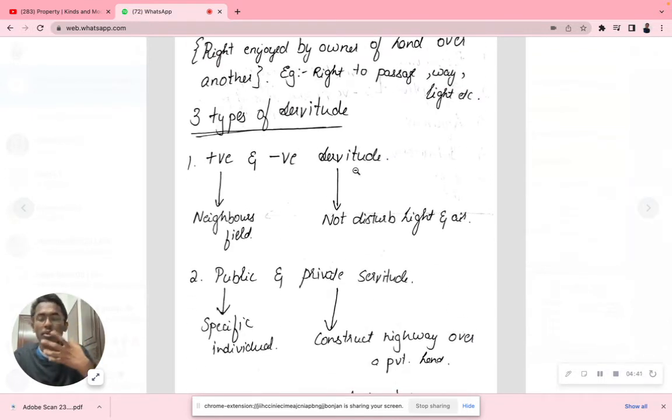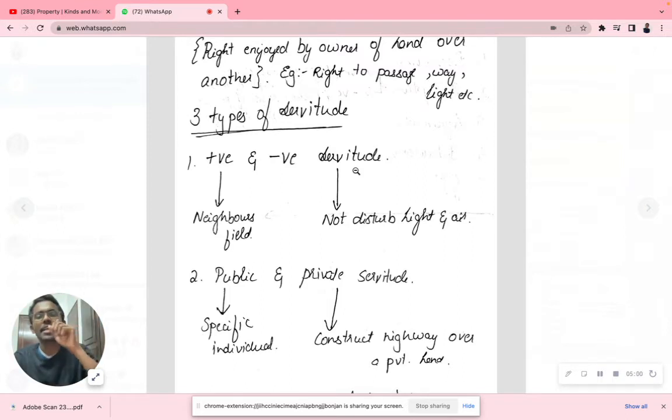Positive servitude means it could be from a neighbor's field, where I'm trying to acquire some kind of benefit from it. Negative servitude is not disturbing the light and air. I'm acquiring it by not disturbing the light and air. So that's the first type of servitude, positive and negative servitude.